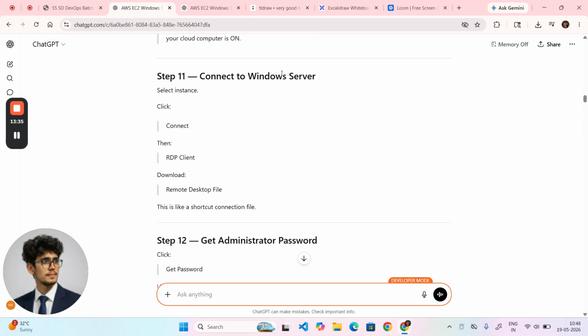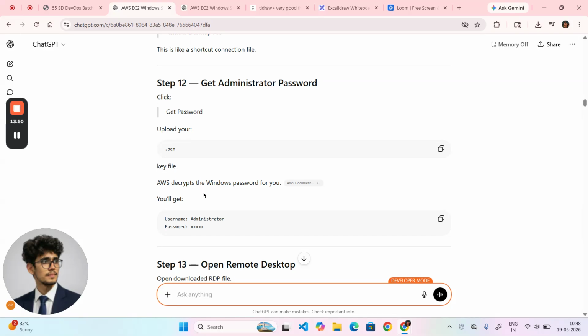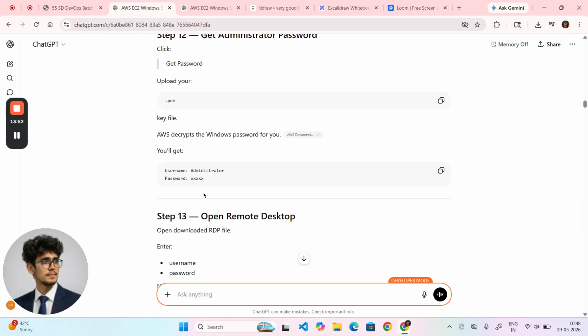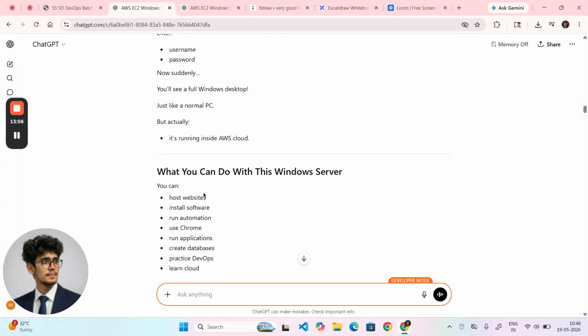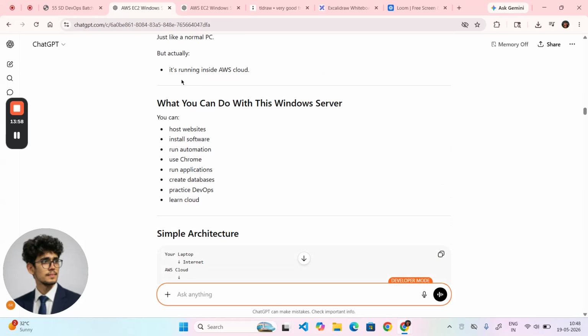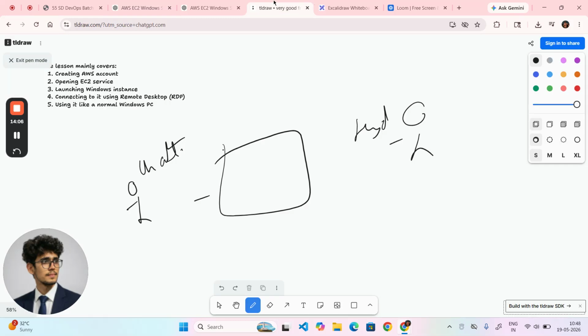Connect to the server. Once you're done with the connection with the web server, you will get a message like RDP client and remote desktop file. So RDP is going to be in the form of a file, and whatever the file is, you will get two things, username and the password. Whatever the username and password are, just open it in your system and copy paste, and you can get the access to host the website, install the server, run the automations, use Chrome, everything. It is simple, guys.